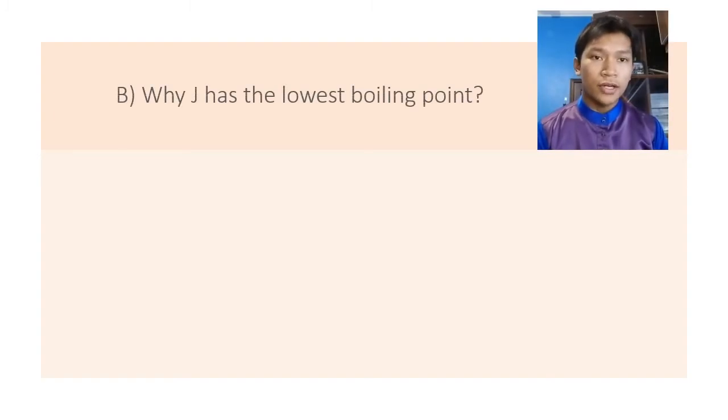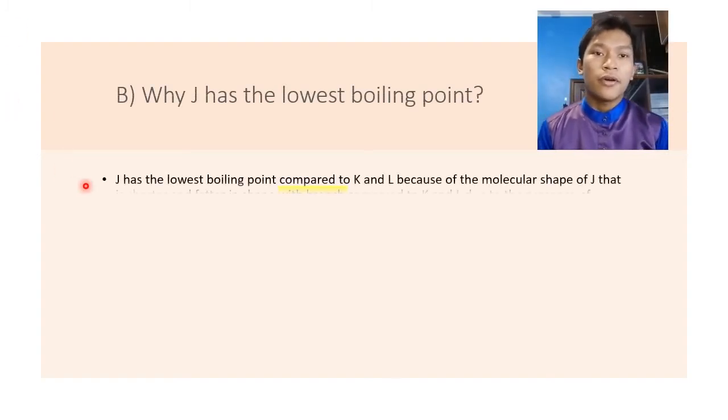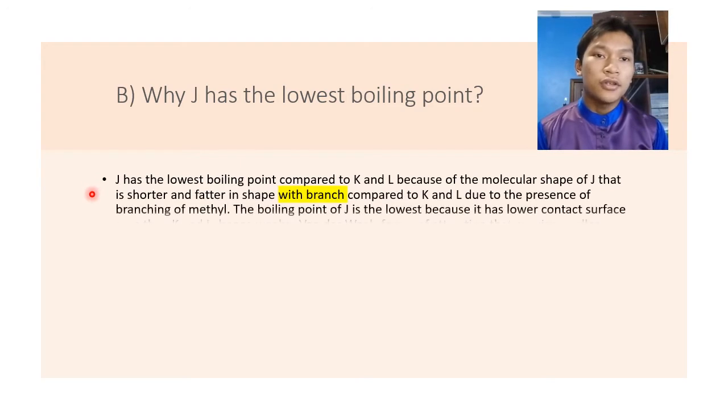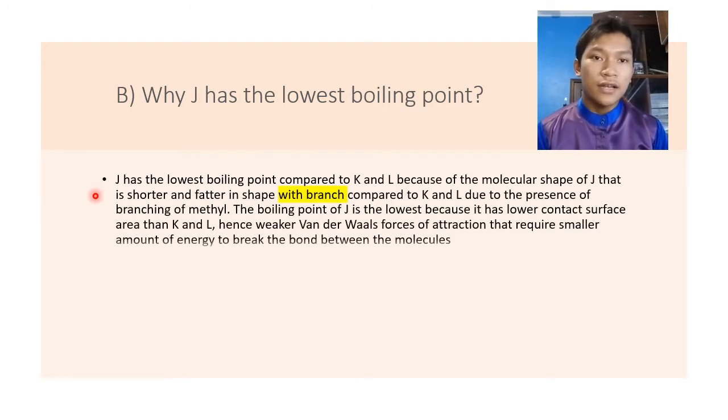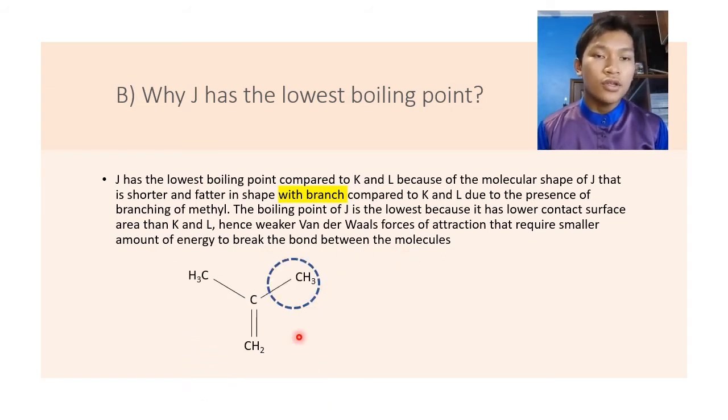Why J has the lowest boiling point? J has the lowest boiling point compared to K and L because of the molecular shape of J that is shorter and fatter in shape with branch compared to K and L due to presence of branching of methyl. The boiling point of J is also the lowest because it has lower contact surface area compared to K and L, hence weaker van der Waals forces of attraction that require smaller amount of energy to break the bond between the molecules. The diagram below shows the molecular shape of J with branching of methyl.